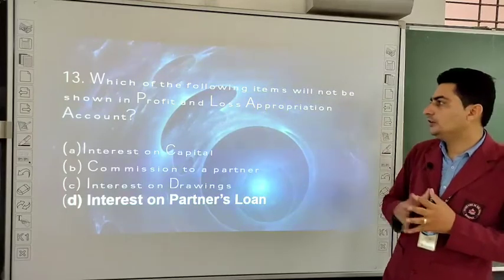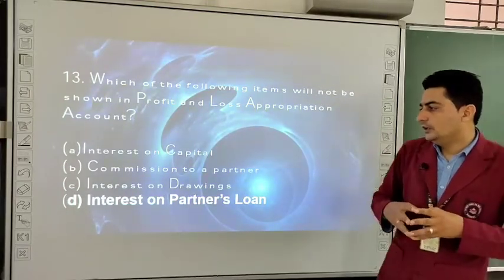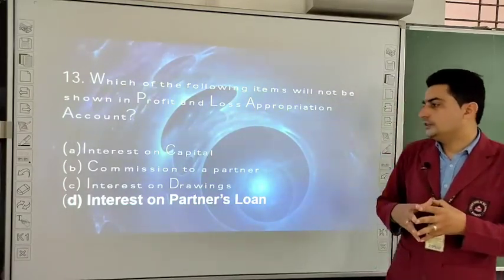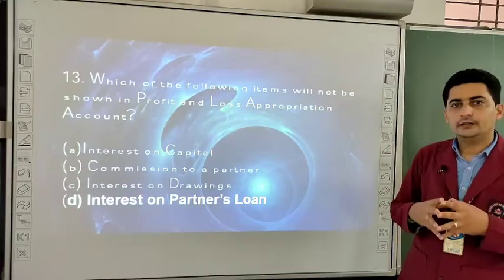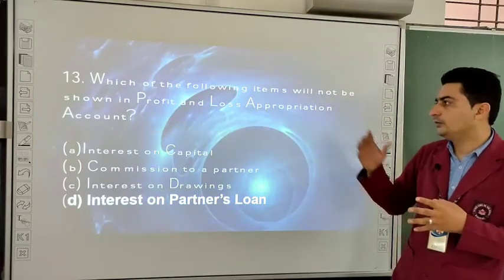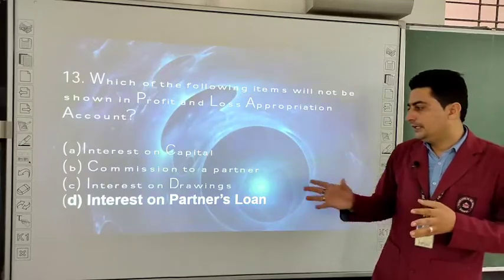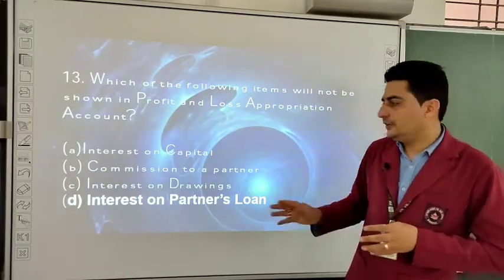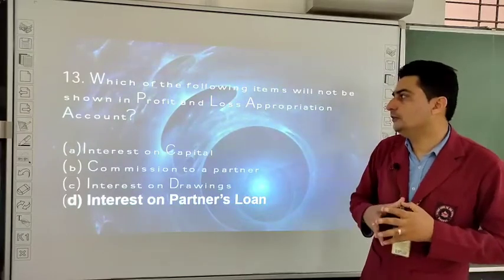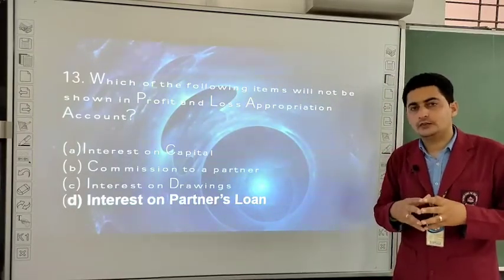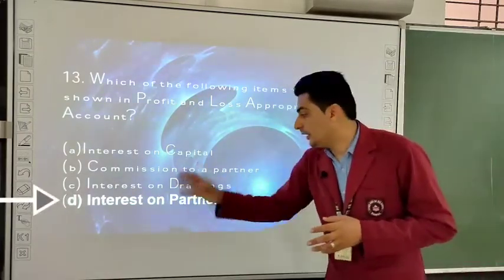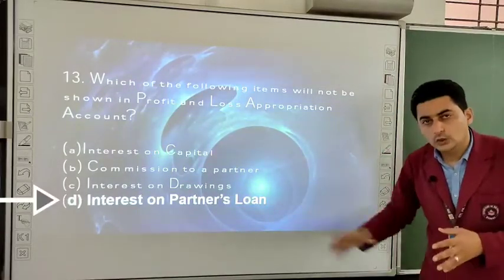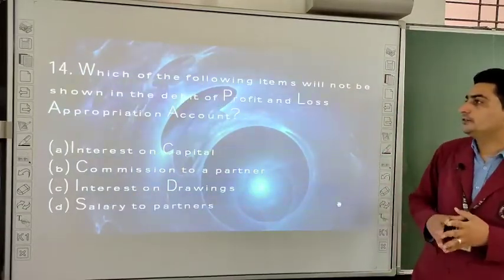It will also be shown in the profit and loss appropriation account. And interest on drawings is also, we are getting profit, so it will also be shown in profit and loss appropriation account. But interest on partner's loan is charge against profit. So interest on partner's loan will not be shown in profit and loss appropriation account. So the correct answer will be interest on partner's loan. Let us do the next.